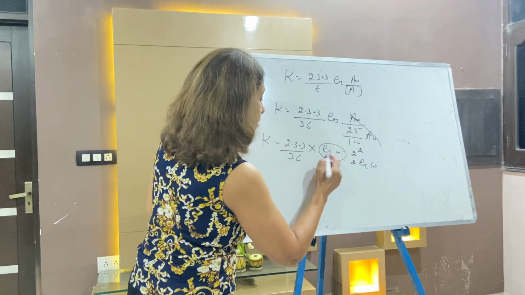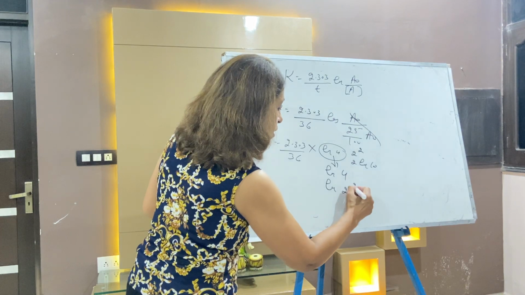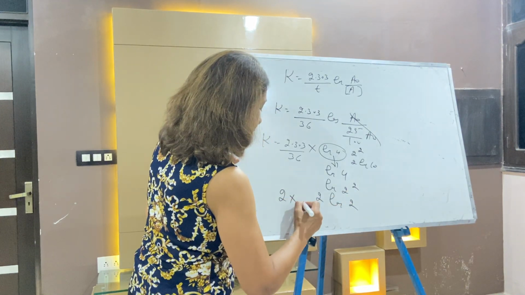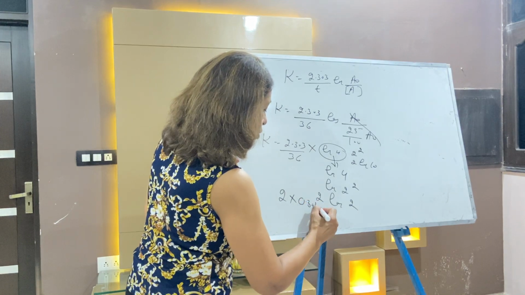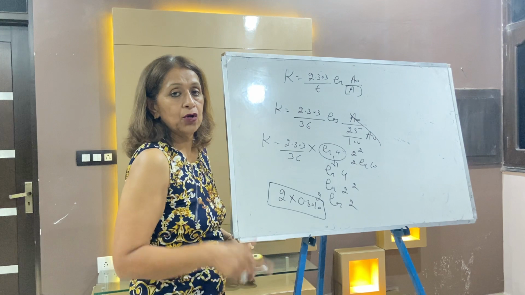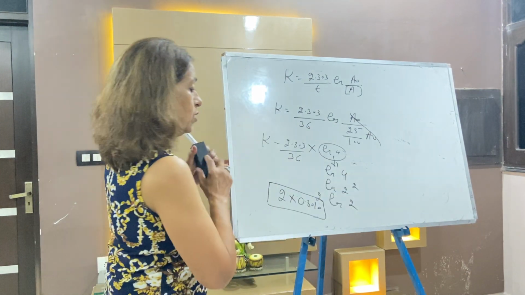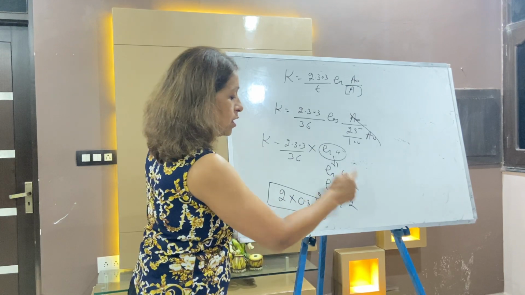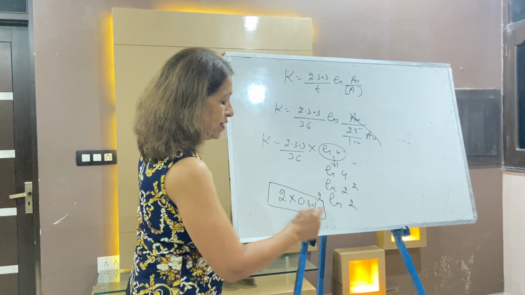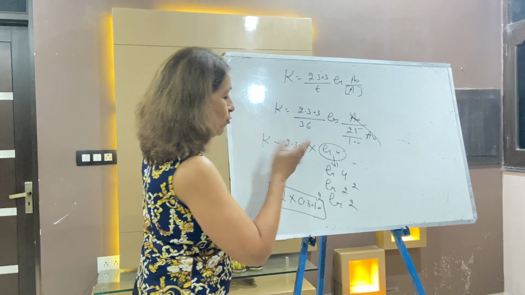Log 4 is log 2 squared, which is 2 log 2, that is 2 multiplied by 0.3010. Just remember the log 2 value. You multiply 2 into 0.3010 and you get the answer.